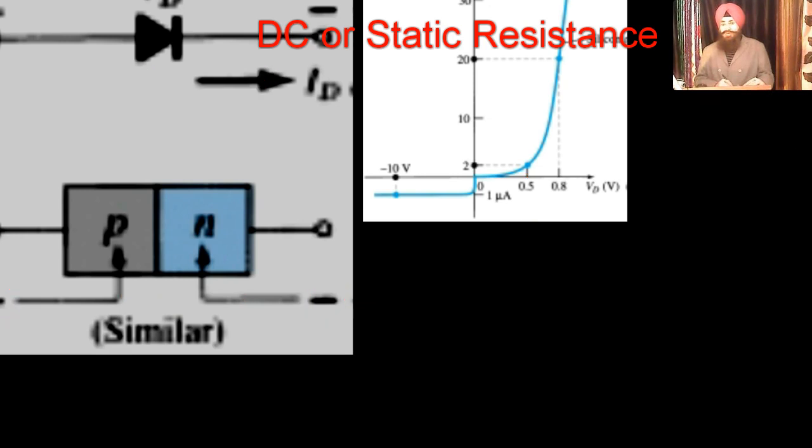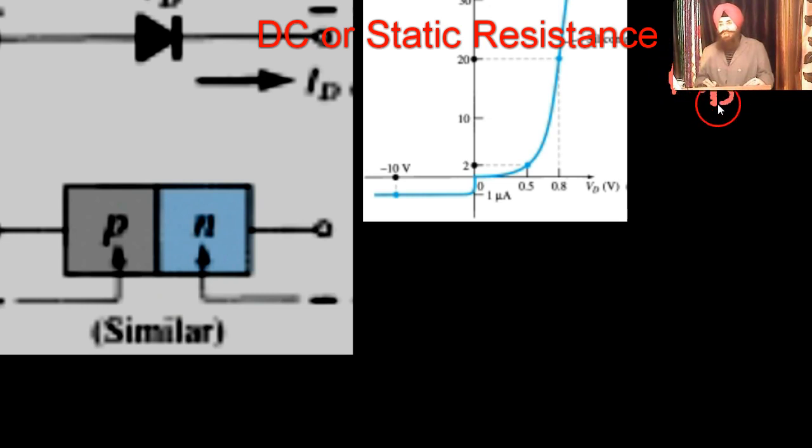So just before the knee point, the voltage is 0.5. At this voltage, just note down what the current is. Current is here 2 milliampere. So if the current is 2 milliampere, what is the resistance?